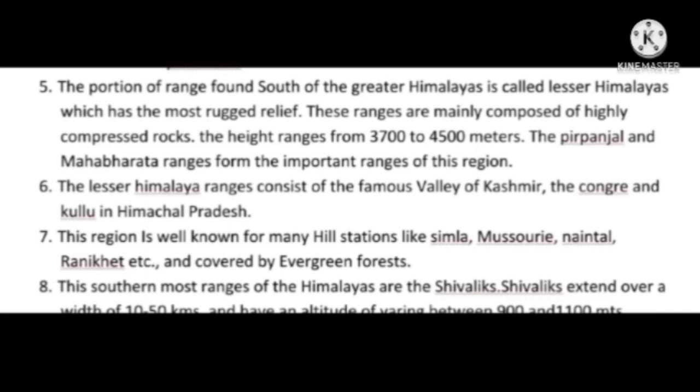The southernmost ranges of the Himalayas are the Shivaliks. Shivaliks extend over a width of 10 to 50 kilometers and have an altitude varying between 900 and 1100 meters.